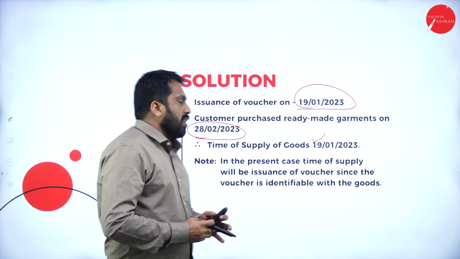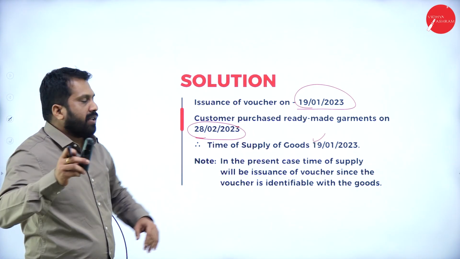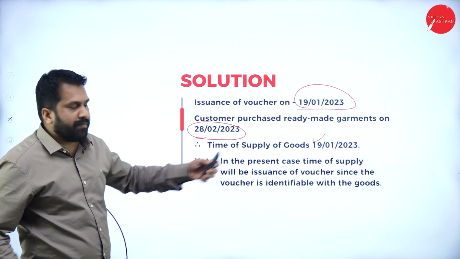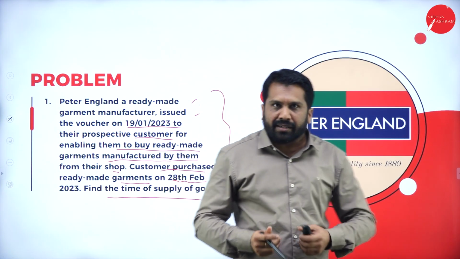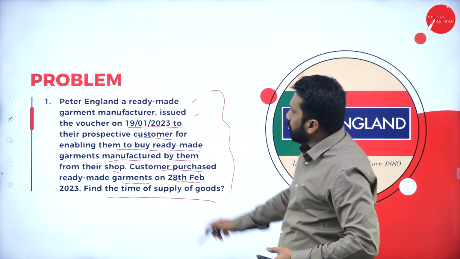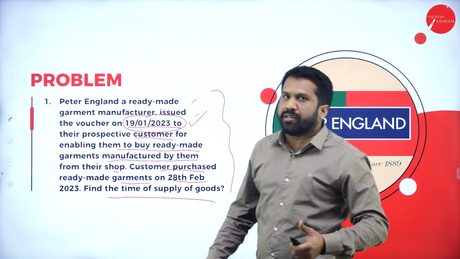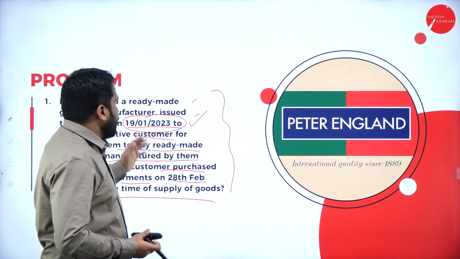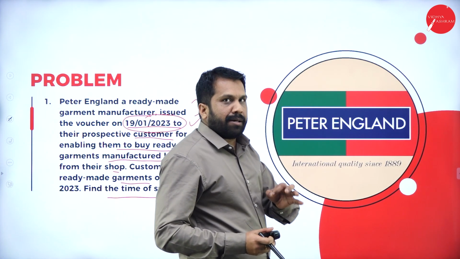That is the reason the date the voucher is issued, that date will be considered as time of supply. I'll go back to your previous question. Peter England, the voucher when they issued on 19th January, that day itself you know that you can go and buy some garments. That is the reason the date of issue of voucher should be the time of supply for your answer.